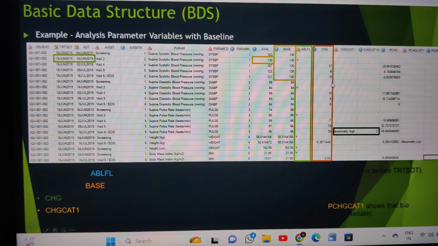Okay, and then these are the category N, change category 1, and that's fine. And then percentage change, and if you can see, abnormally low.